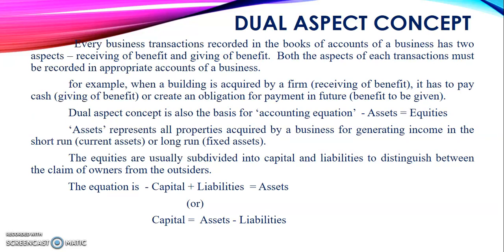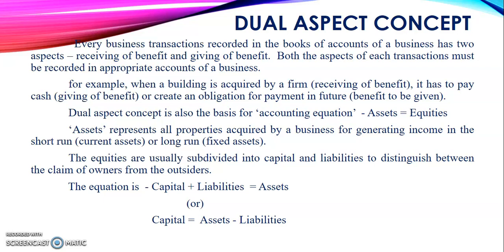Then dual aspect concept. Every business transaction recorded in the books of accounts of a business has two aspects, receiving benefit and giving of benefit. Both aspects of each transaction must be recorded in the appropriate account of a business. For example, when a building is purchased by a firm, there is a receiving concept. Here we are going to enter a journal entry: building account debit to cash account. So, building we are going to receive, that is receiving benefit. For that we have to pay money, that is giving of benefit.